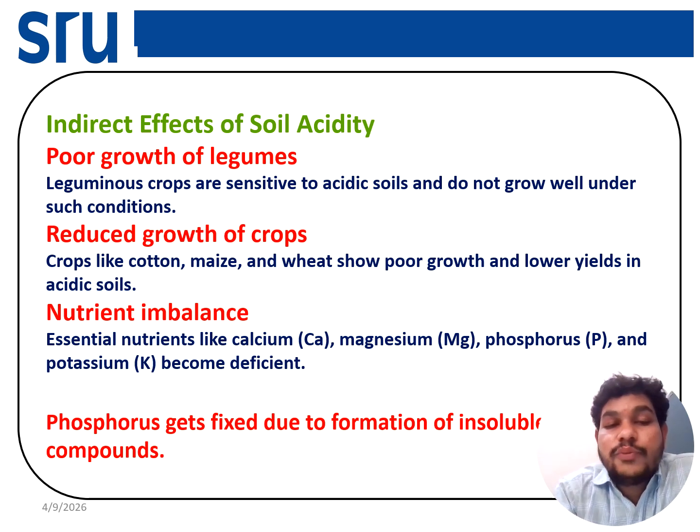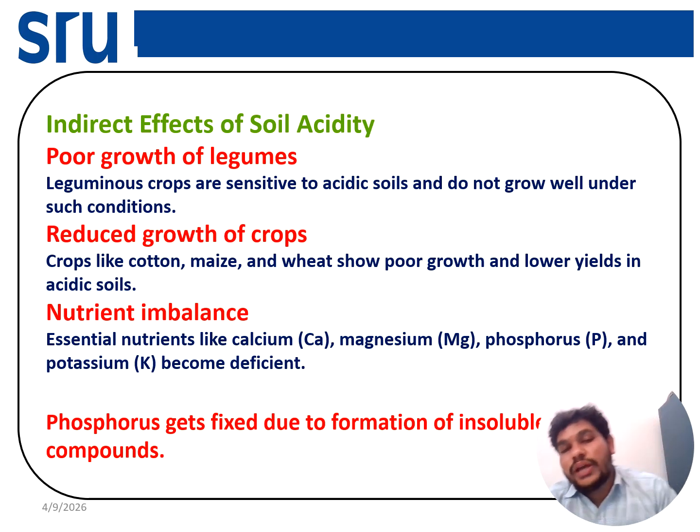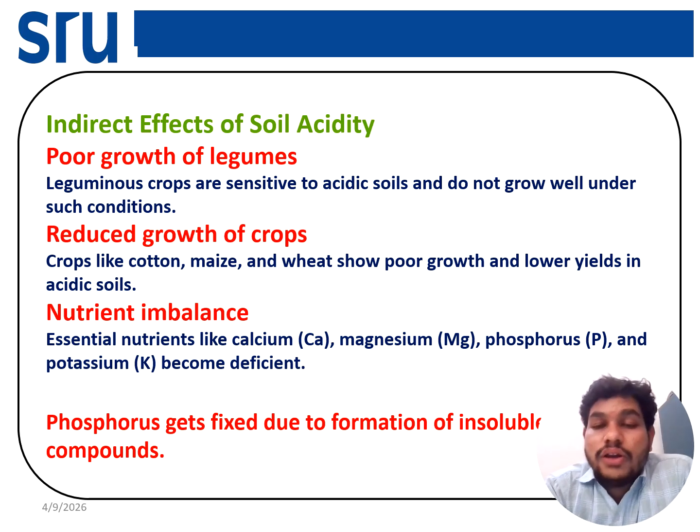Indirect effect, that is the poor growth of legumes. The leguminous crop, which is sensitive to acidic soil, will not grow well under such conditions. So there is a need for different cations for the legumes. Then crops like cotton, maize, wheat, which are sensitive to acidic conditions, the root growth will not occur.